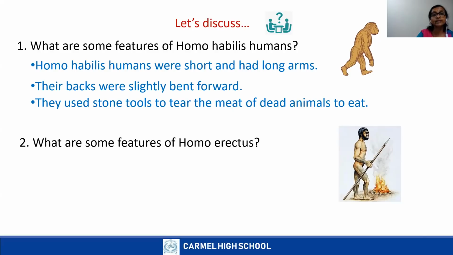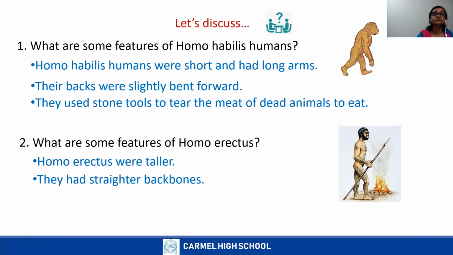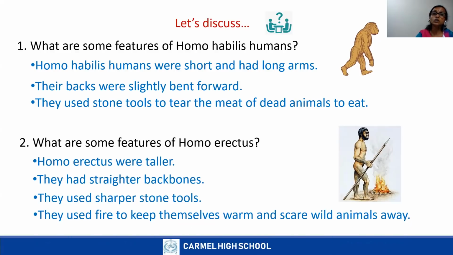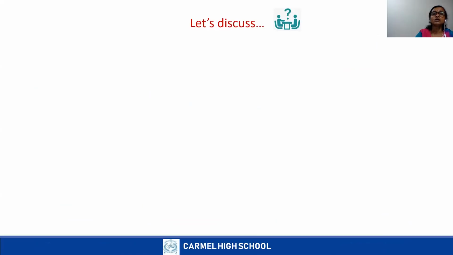Okay, you can read the answers, children. Yes, correct. Homo erectus were taller. They had a straighter backbone. Correct. They used sharper stone tools. They used fire to keep themselves warm and scare wild animals away. Now, let's discuss the common features in all these stages.